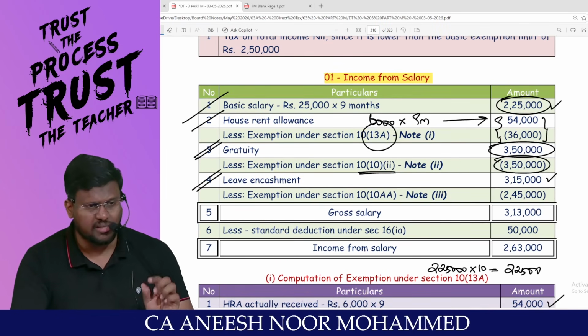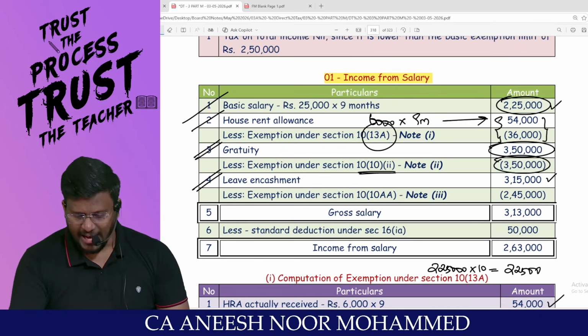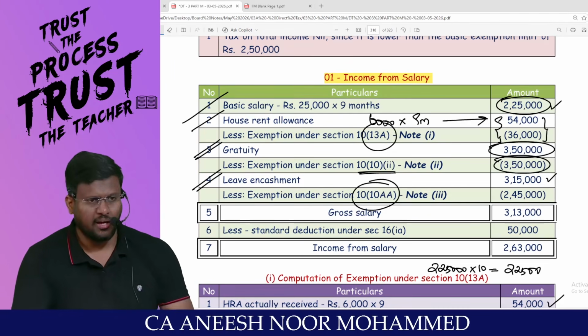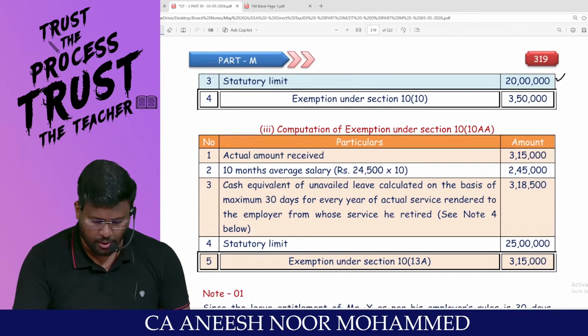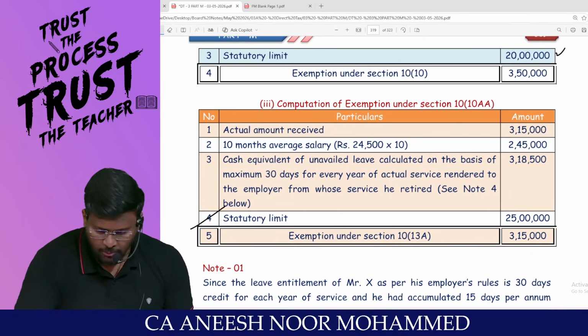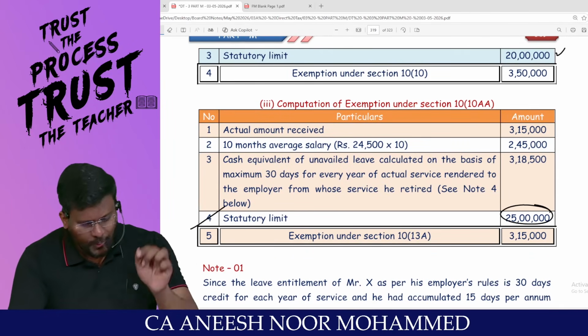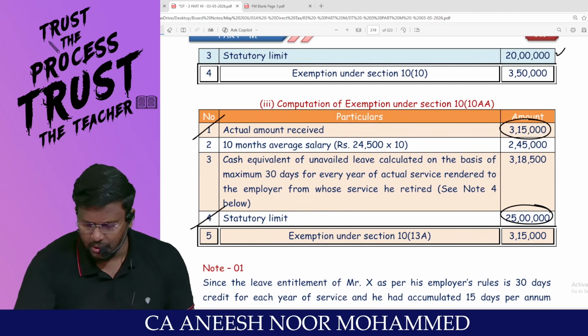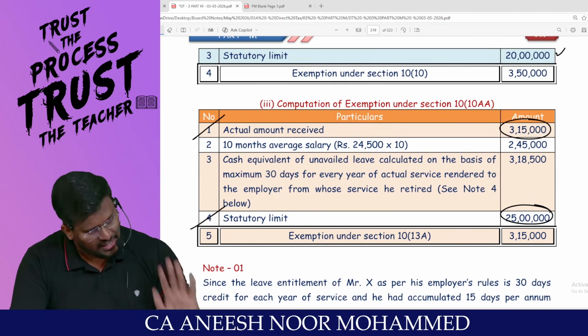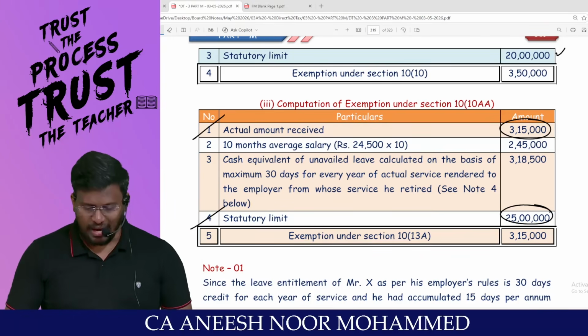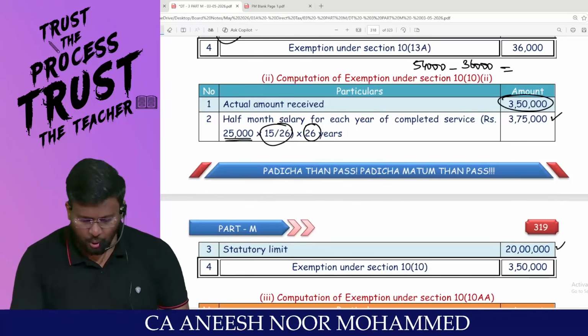Coming to leave encashment. Actual leave salary received is 3,15,000. As per section 10(10AA), least of the 4 is exempted. Statute limit of 25 lakh. Are you remembering? That's what statute limit of 25 lakh. Actual leave salary received 3,15,000. Last 10 months salary. That's it. Sir, last 10 months salary means, look at here, man.